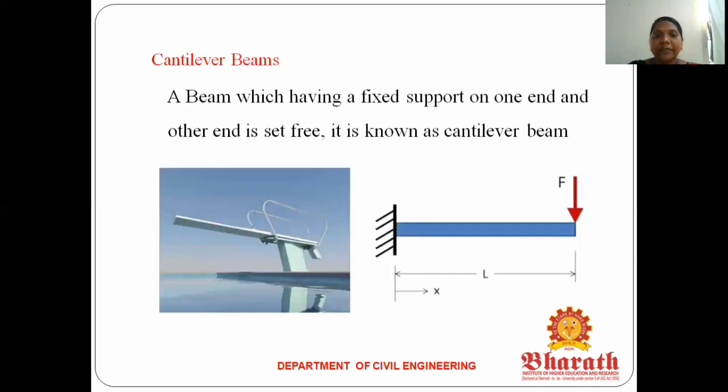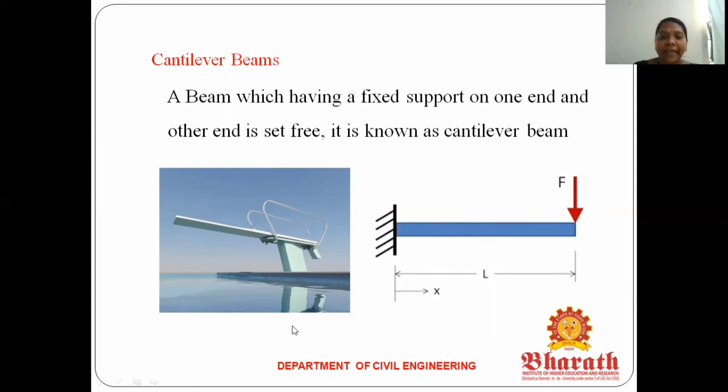The next one, cantilever beam. A beam which has a fixed support at one end and the other end free is called a cantilever beam. Okay, so for the cantilever beam, you can see the second diagram. The second diagram is a free body diagram for this cantilever beam. Here it's called a beam. The support A is a fixed support. The support B is a free end. That is called a cantilever beam. The load will be acting from the free end.